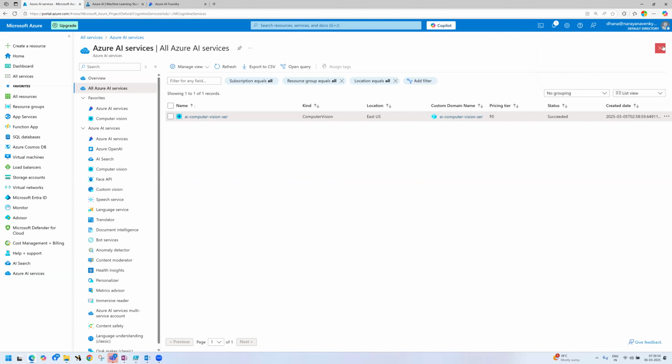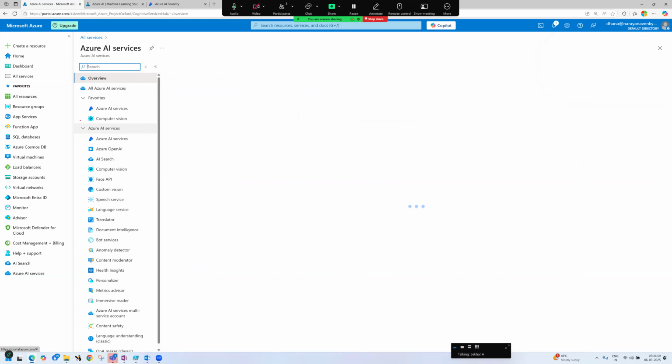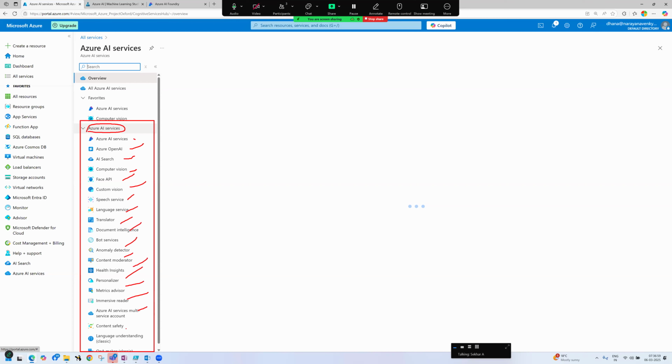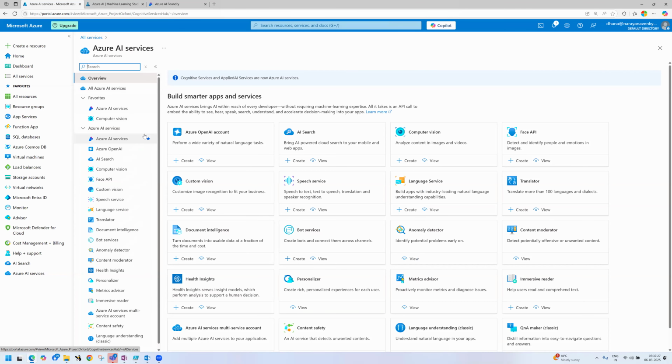Again, have a look. If I click on Azure AI services, these are the list of Azure AI services, guys. Have you observed? We have Azure OpenAI, AI Search, computer vision, Face API, custom speech, language, translator, bot, anomaly detector, content moderator, personalizer, immersive reader, and language understanding, etc. Got it, guys? Yes.